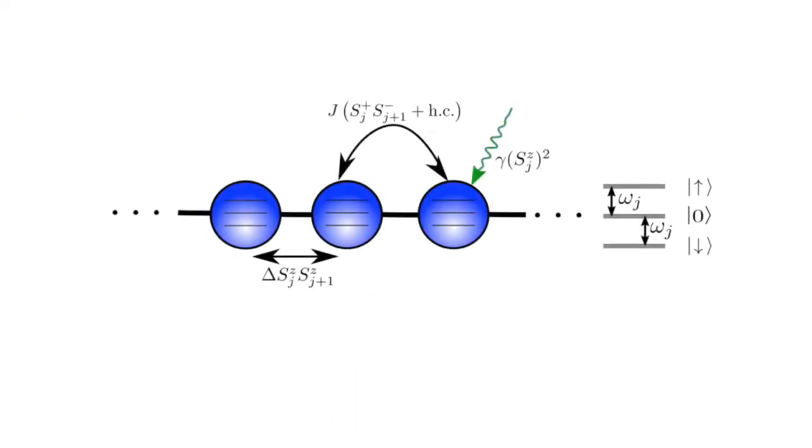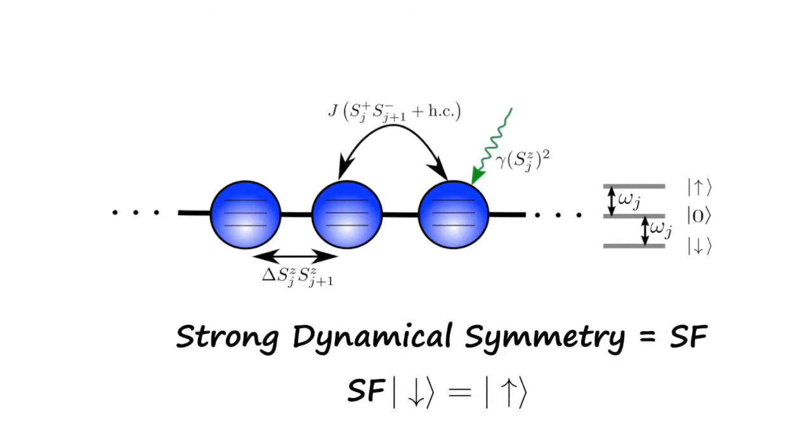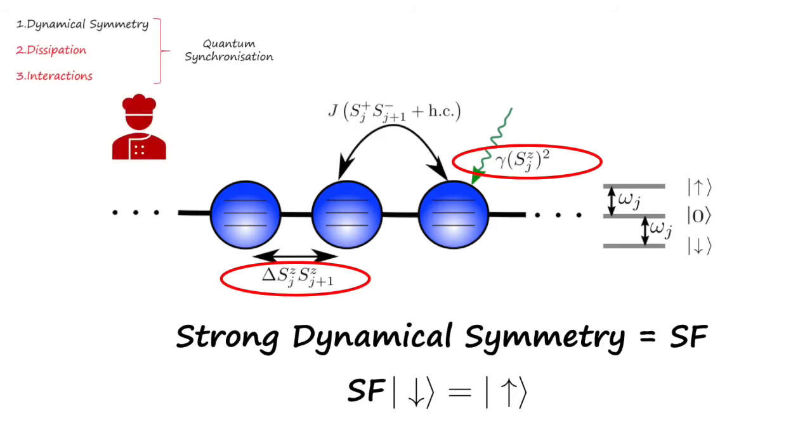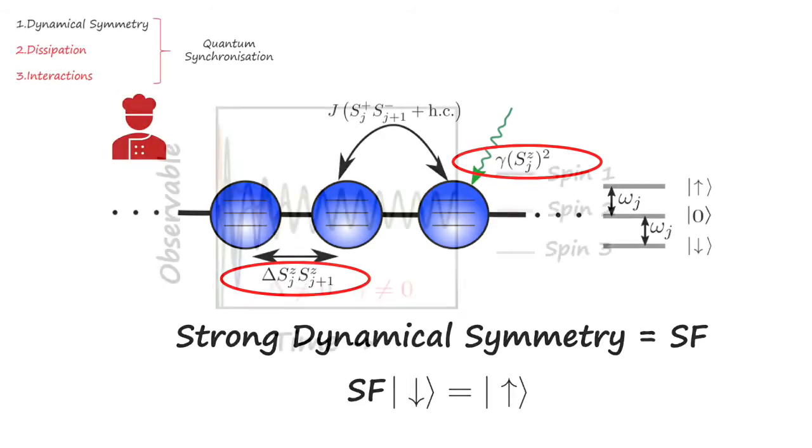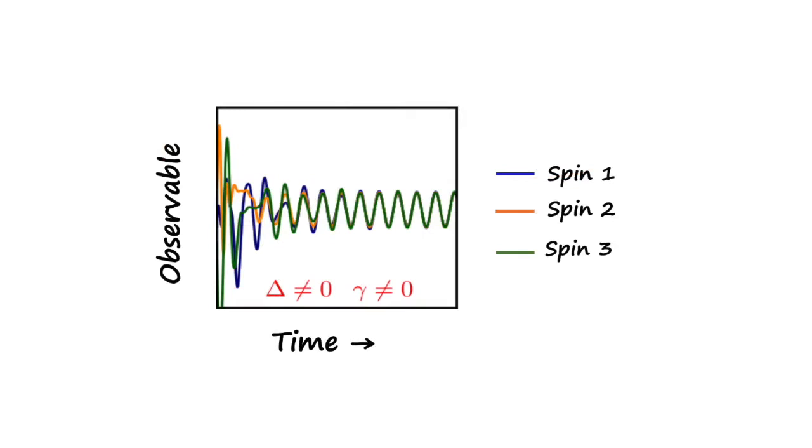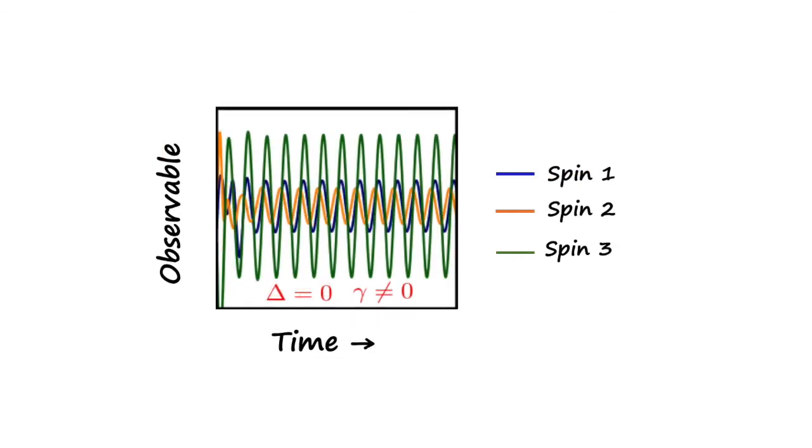One of our examples where this synchronization can be observed is that of a chain of qutrits. These are three-level spins which interact with each other and are coupled locally, in a spin-agnostic manner, to an environment. This system has all of the ingredients required for our synchronization recipe. Our simulations show how these qutrits synchronize perfectly when initialized in a random state. If we remove one of our ingredients, say interactions, we observe the expected limit cycles of these qutrits, but there is an absence of synchronization.